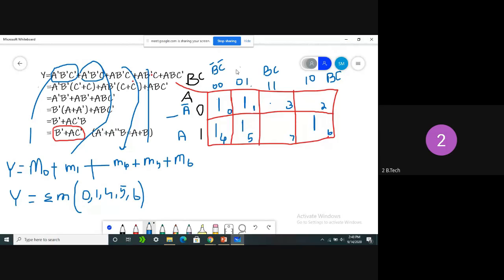Zero one in the sense B bar C. Now tell me how we can combine cells. In a K-map, we can combine adjacent cells.